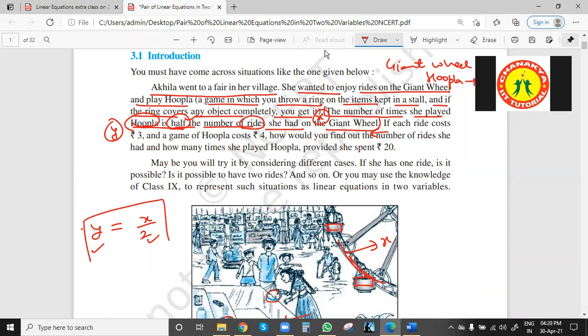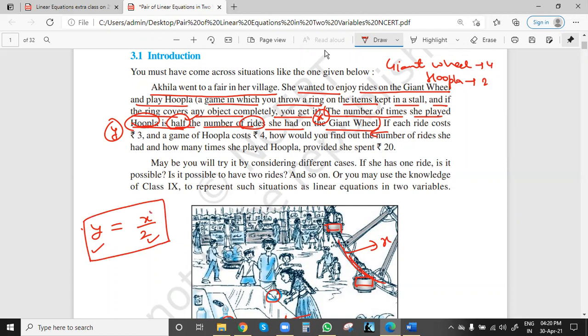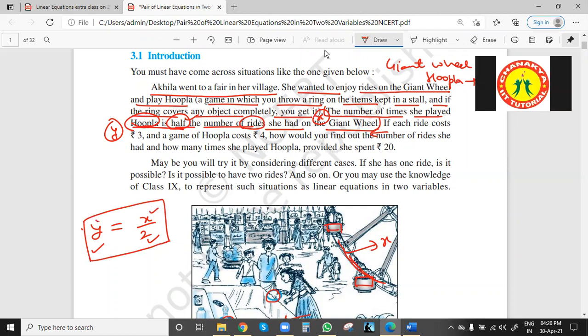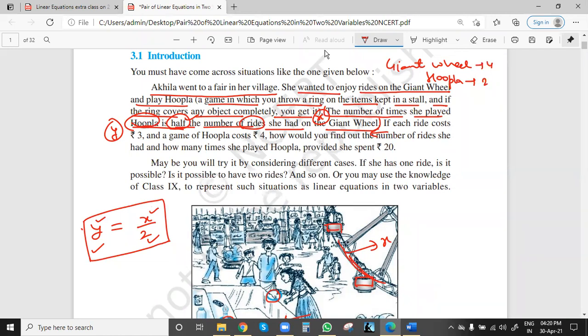Now we have two variables. Two variables means x and y, or we can say two unknowns. So we need two equations to get the values of x and y. So for the second equation, this is the first equation. Understood?